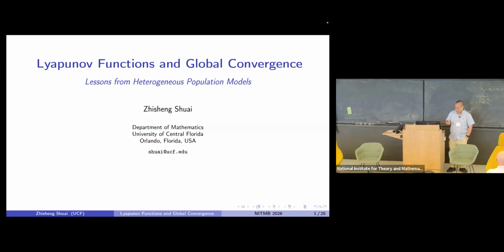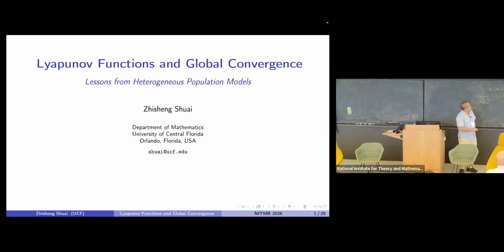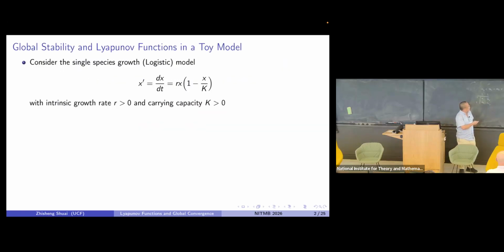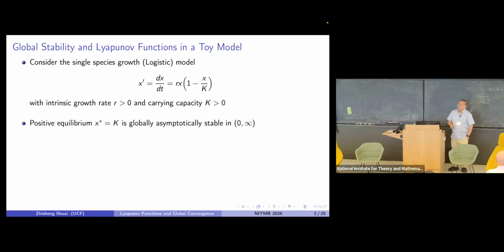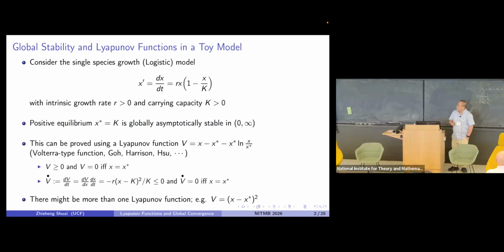Okay, so this is a really simple toy model. It's a logistic model. We can show that this equilibrium is globally asymptotically stable.